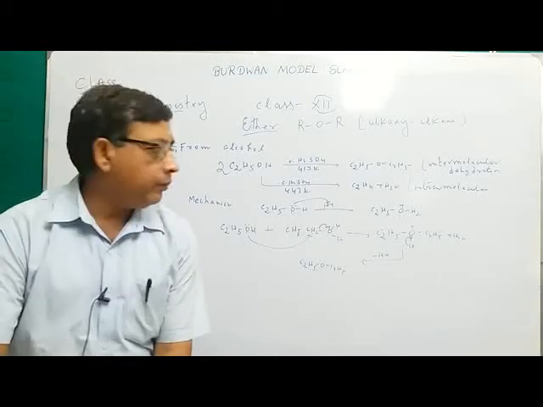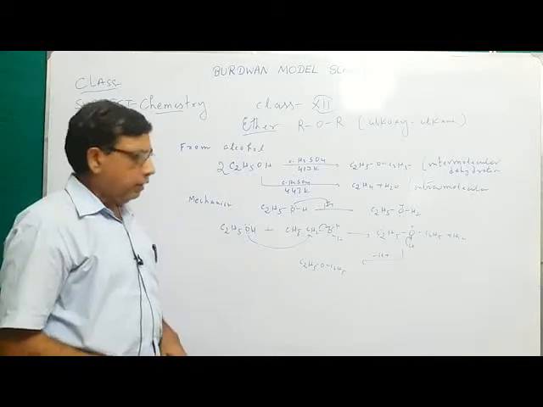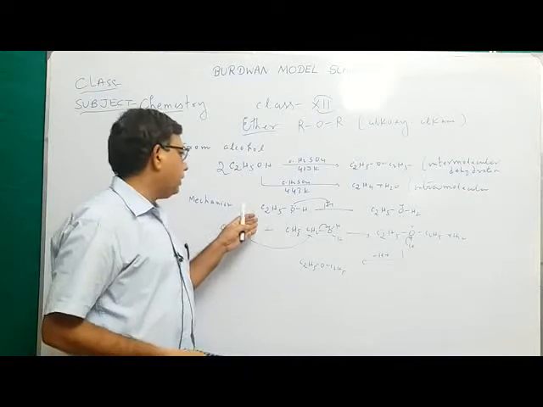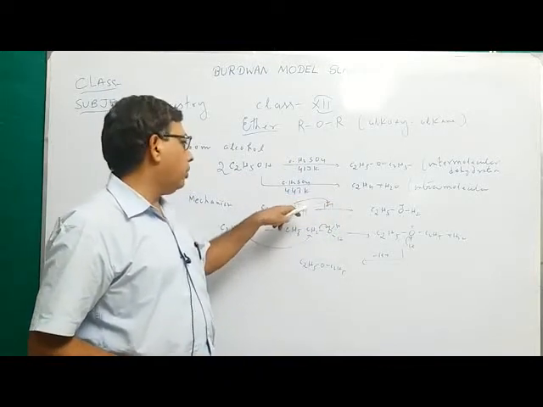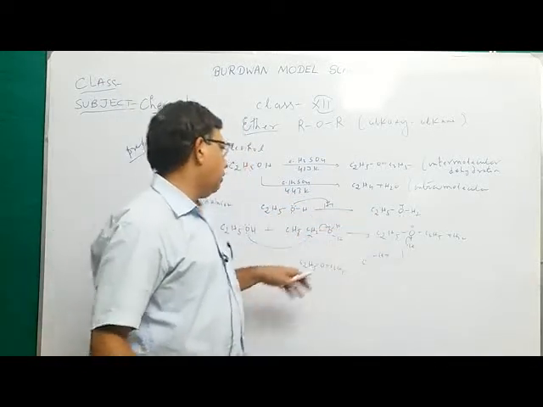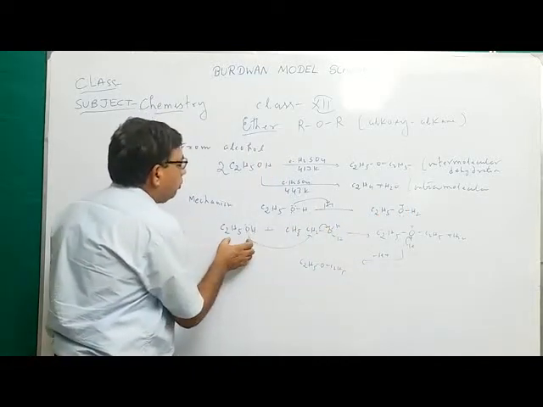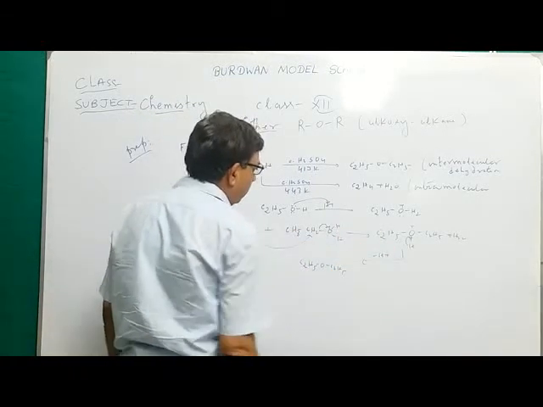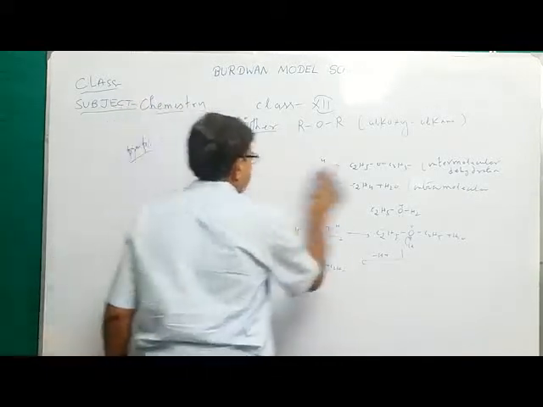So ether is prepared by continuous etherification from ethyl alcohol. This is one of the important methods for the preparation of ether. You must remember the mechanism. H plus from sulfuric acid first protonates the lone pair of electrons of the oxygen atom. Then this water molecule is eliminated to form a carbocation. Then in the second molecule of alcohol, the lone pair on oxygen attacks the positively charged carbocation, and finally proton H plus is eliminated.